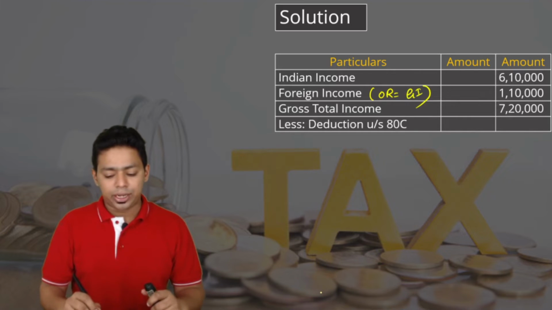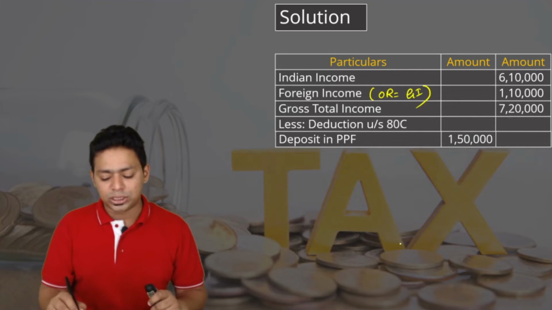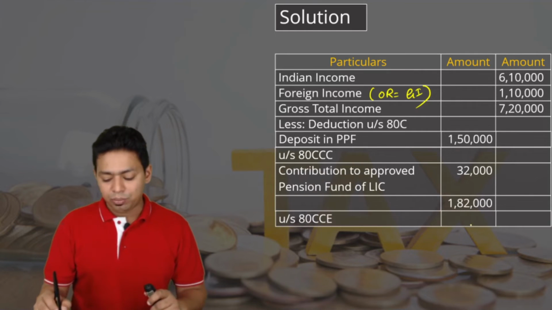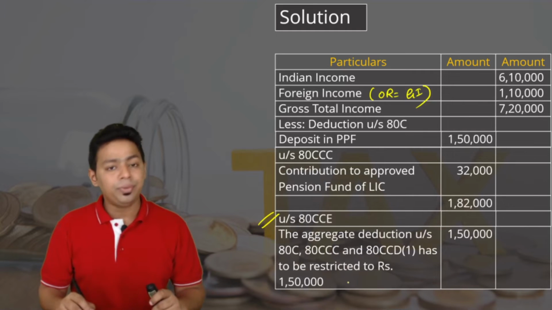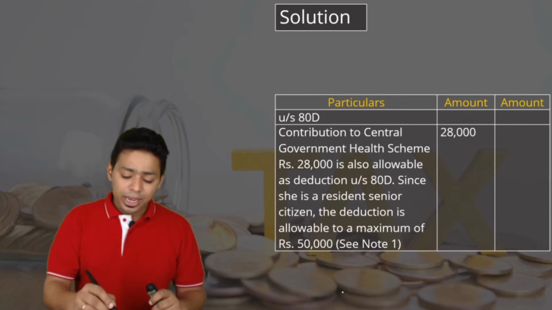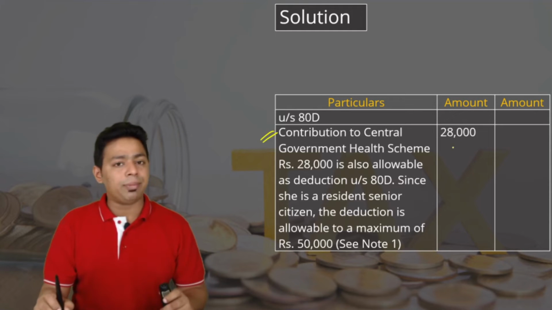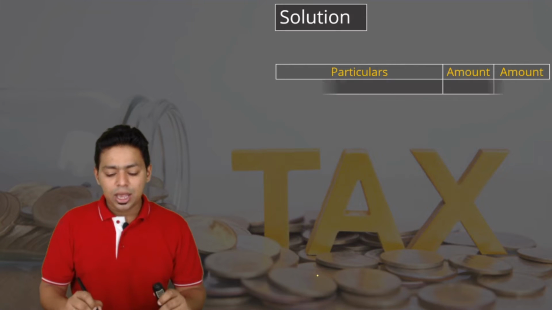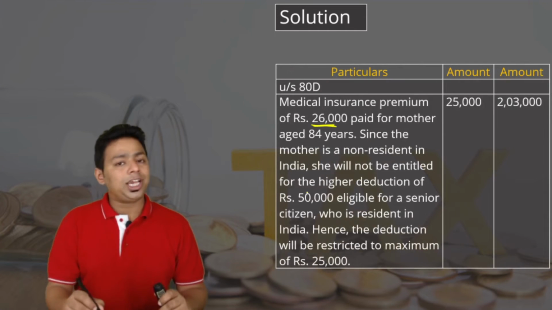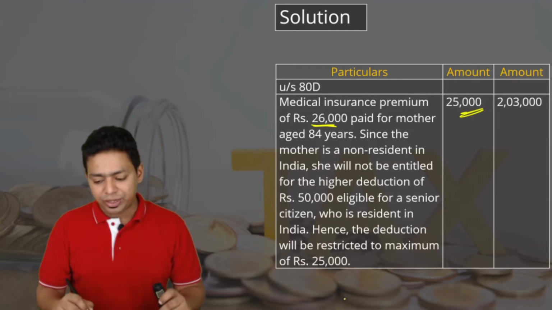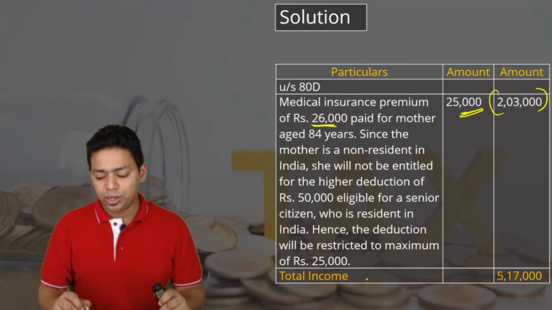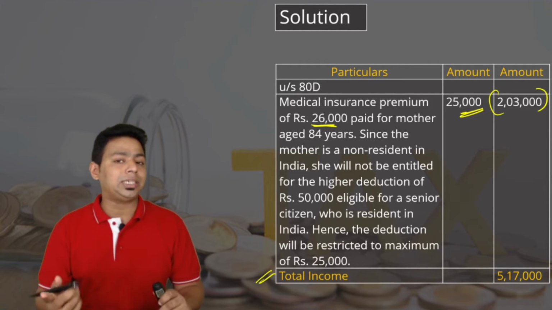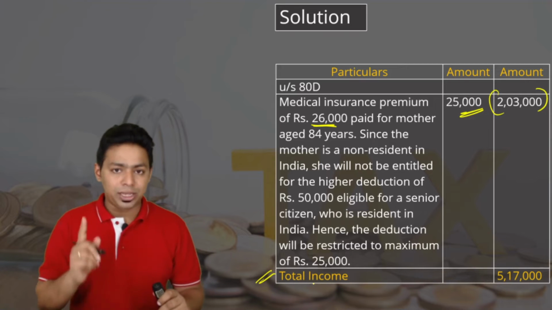Gross total income 7,20,000. From that 80C deduction, you know the deposits in PPF 1,50,000, 80CCC 32,000. Total is 1,82,000, but overall limit under section 80CCE is 1,50,000. 80D, obviously for herself she can claim the full benefit of 28,000 because she is a resident senior citizen. So limit is 50,000 rupees, and for her mother, though she has paid 26,000, she will get benefit of 25,000 itself. So total deduction is 2,03,000. If you subtract that, your total income is 5,17,000. Your total income is more than 5,00,000. Therefore, you will not get the rebate. Please understand that as well.